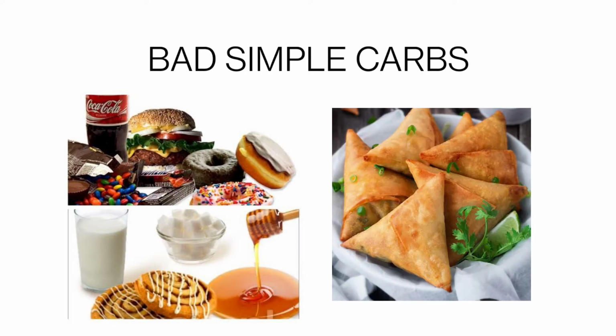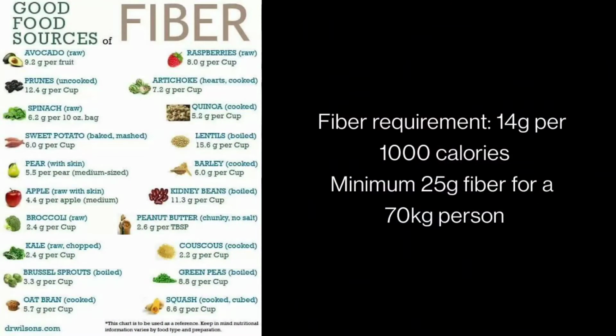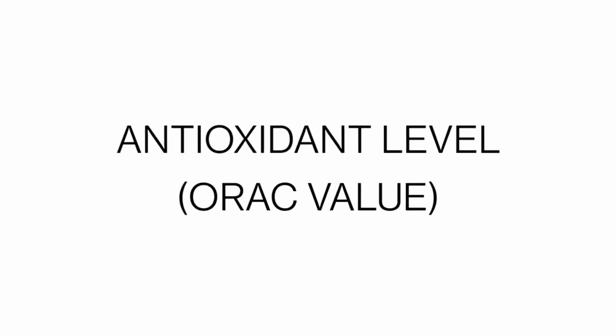The other modifiable risk factor is of course your diet. You should be having a lesser amount of simple carbohydrates, more amount of complex carbohydrates, more protein, and obviously more fiber and antioxidants in your diet. So the role that fiber plays is it helps in digestion and in better movement of the food through your intestines, reducing the risk of colon cancers. And of course, more antioxidants mean more fighting against free radical deposits in the body, and because of that, your chances of cancer throughout your body go down.